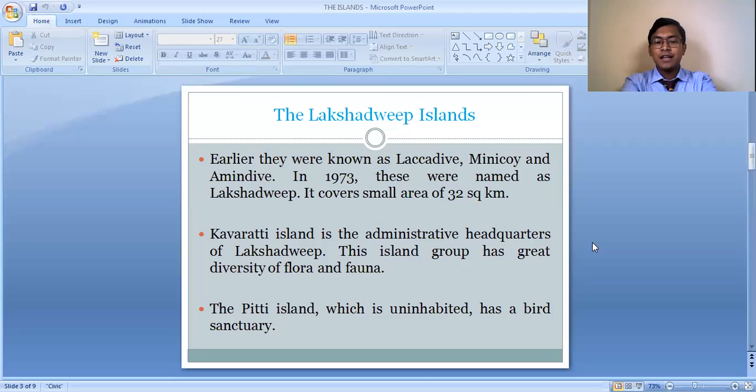And one such island where human habitation is not there is the PT Island. The PT Island is an uninhabited part of the Lakshadweep Island Group, where we can find a bird sanctuary. A bird sanctuary has been set up there by the government. So this is about the Lakshadweep Island Group, and it lies in the southwestern part of our country, in the Arabian Sea.